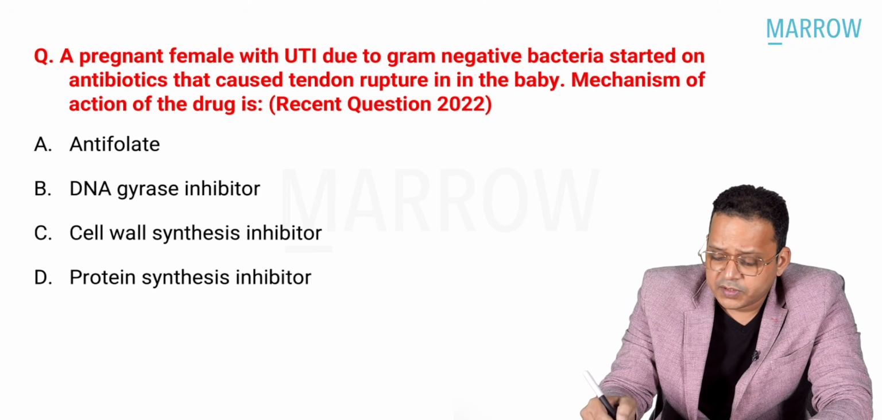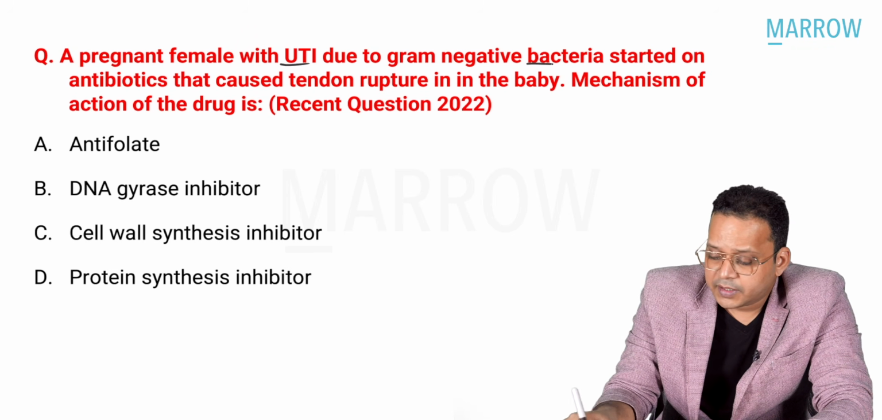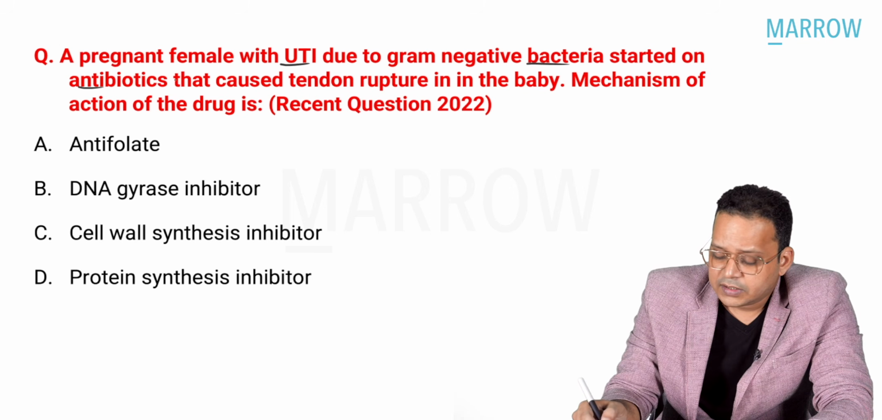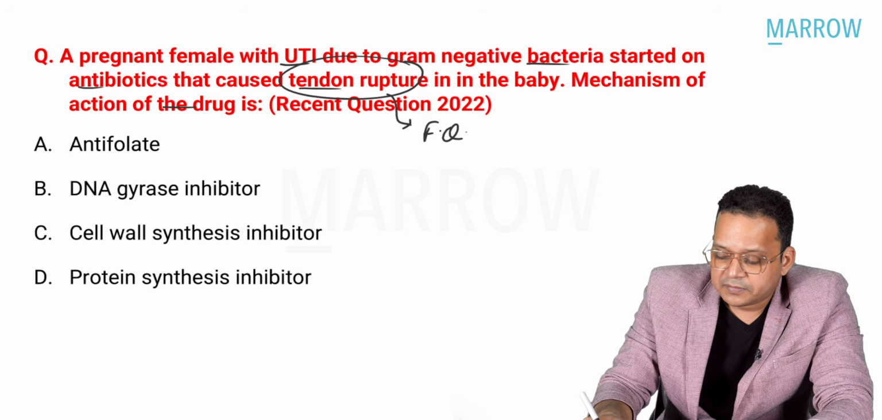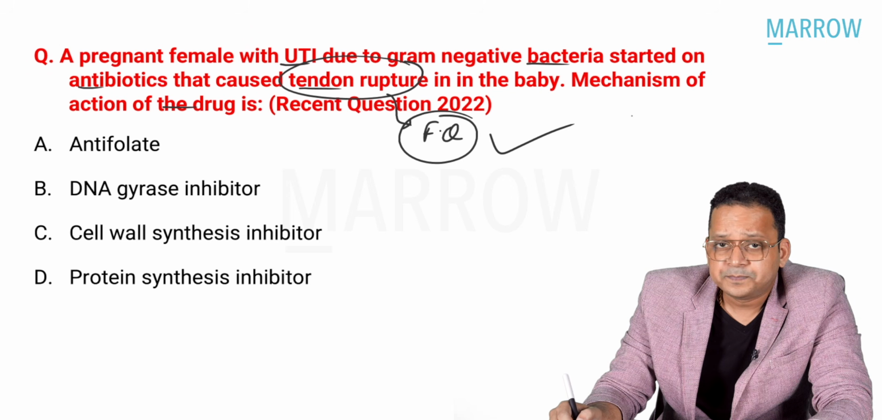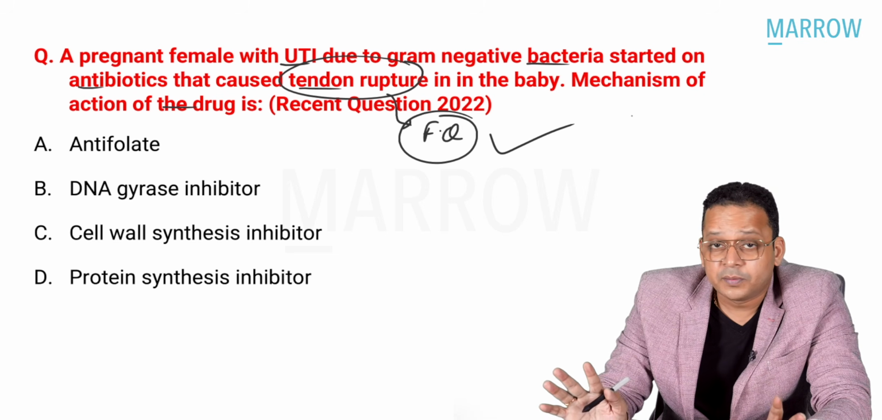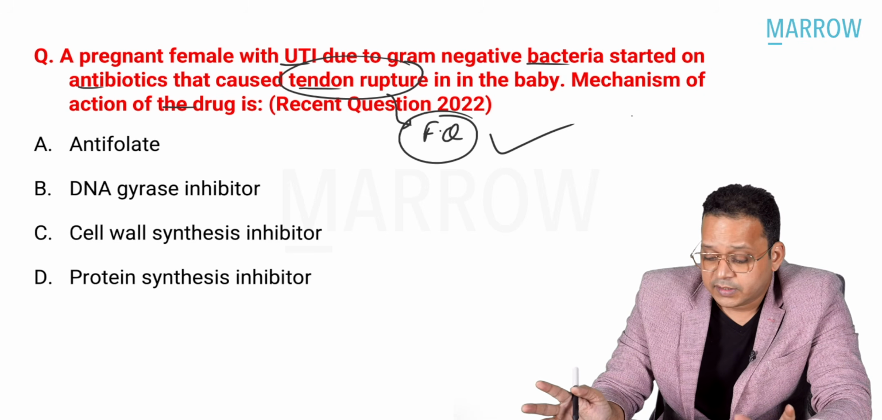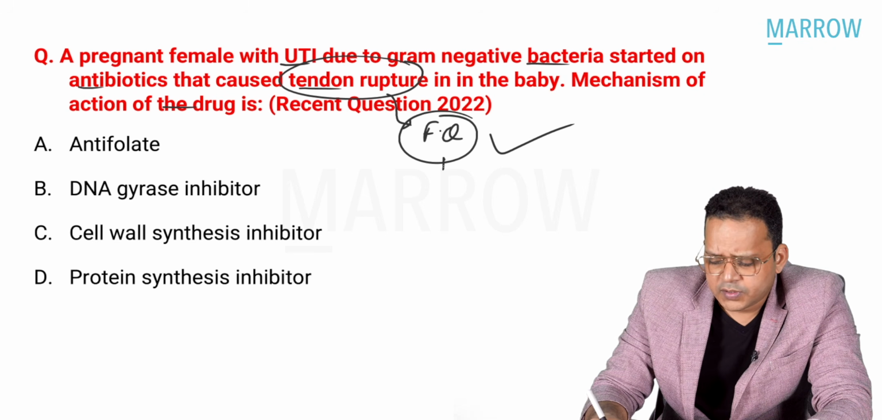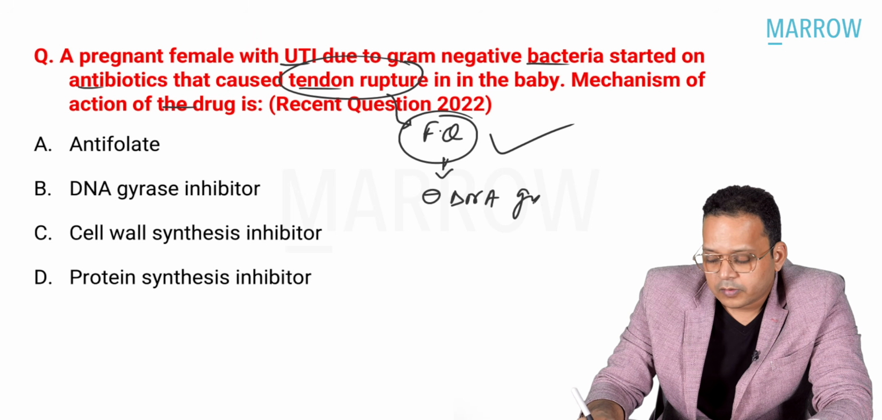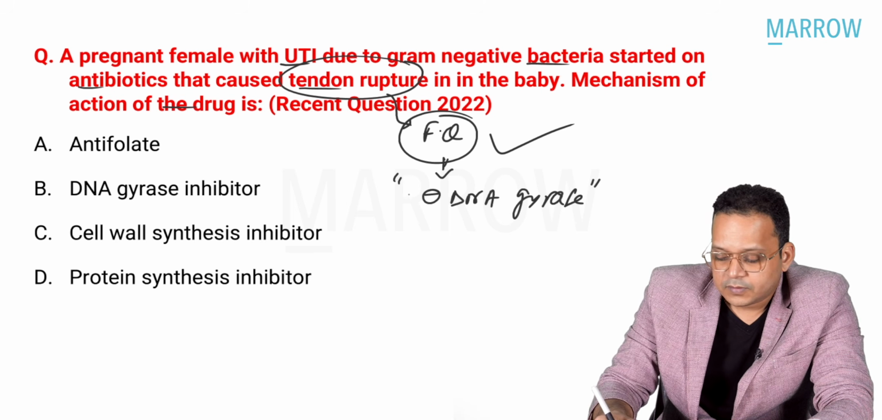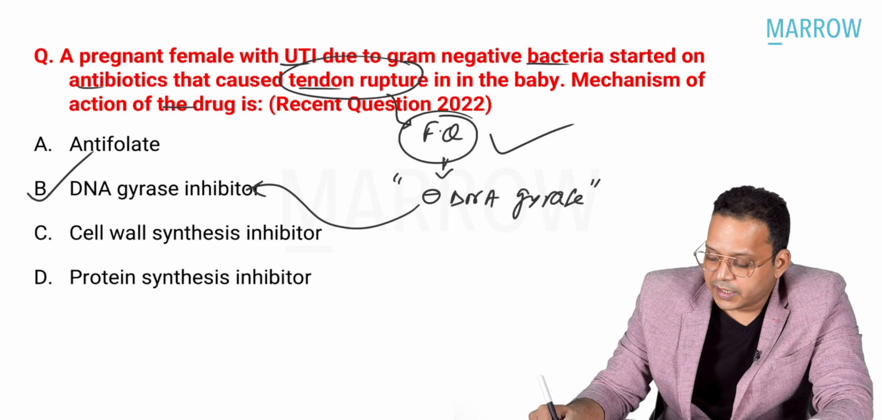A pregnant female with UTI due to gram-negative bacteria started on antibiotics that cause tendon rupture in the baby. Mechanism of action of the drug is, see, tendinitis or tendon rupture is a side effect we have discussed with fluoroquinolones. Plus, they can cause cartilage growth defect. So that is the reason why they should never be given to a pregnant female and young children. And fluoroquinolone, how do they act? Yes, they act by blocking DNA gyrase. So as answer here, B, DNA gyrase inhibitors.